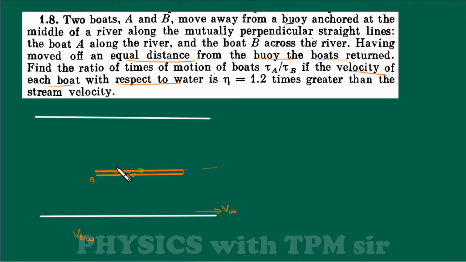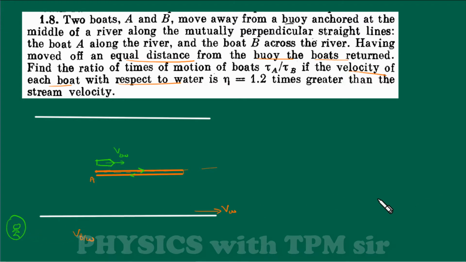Now, suppose this boat is driving itself in this direction with velocity VBW with respect to water, and the river is also flowing in this direction only, then what must be its speed as seen by the person on the ground? Obviously, you understand this.